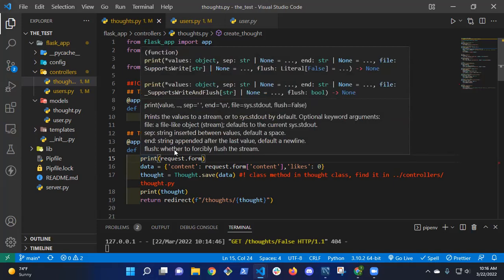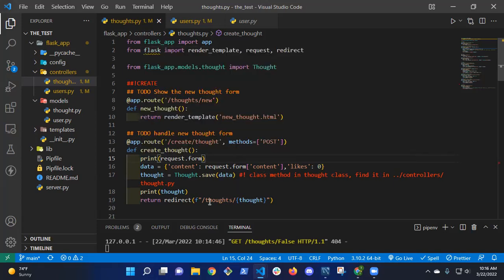When the data comes in, this is what renders, right? So it says thoughts / thought. What does this do? Grabs it from the database. So this one, the thought.save, grabs it from the database. And then I save it to a variable.